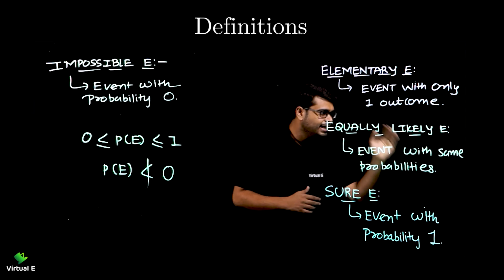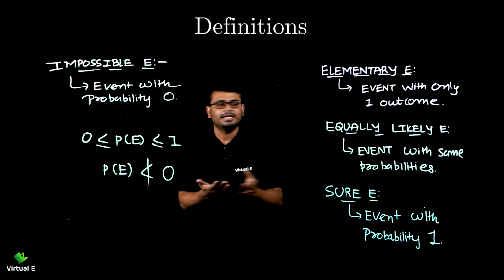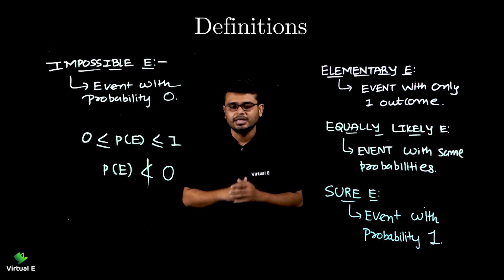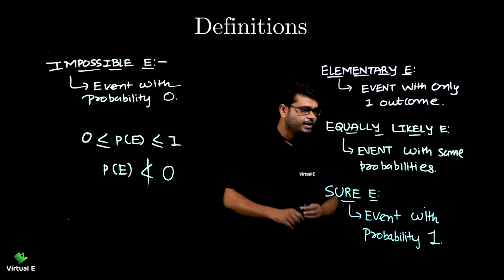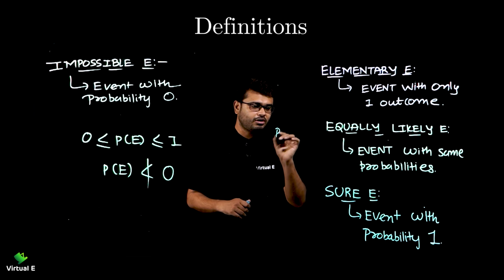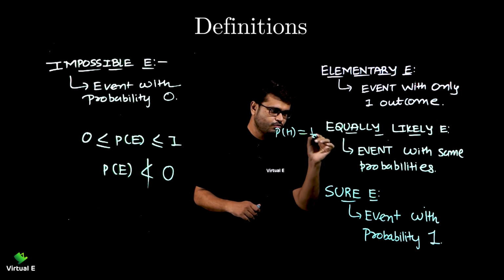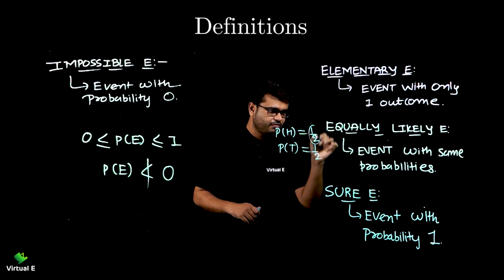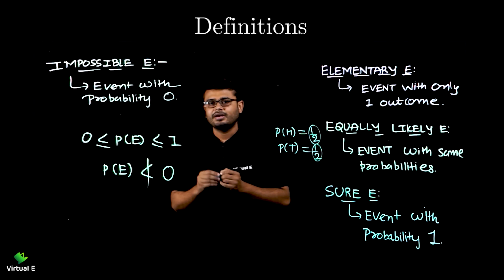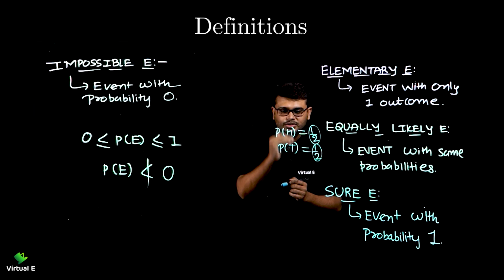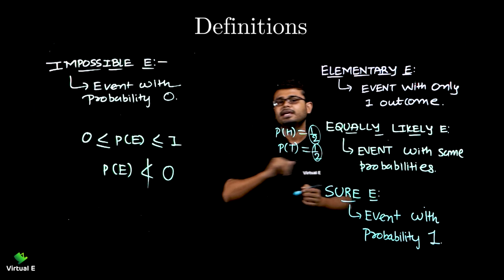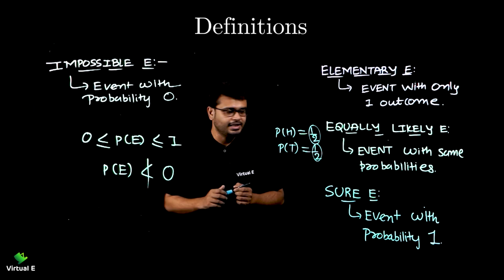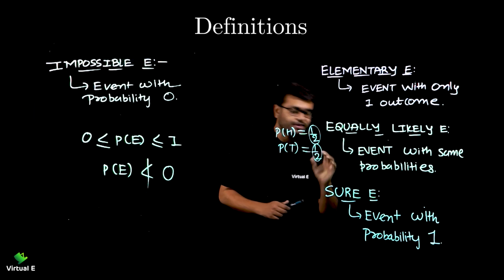Next is equally likely event. Okay, equally likely. The word suggests that equally likely is going to happen. Equally going to happen. So if we talk the case of coin again, probability of head is 1 by 2 and probability of tail is also 1 by 2. So when you have probability equal, right? When you have equal probability, those events are called as equally likely events, probability of head and probability of tail, those are equally likely events. Next is sure event. Very important question.